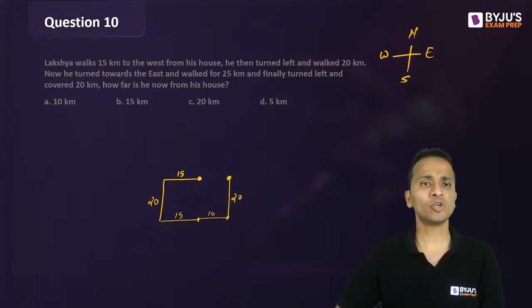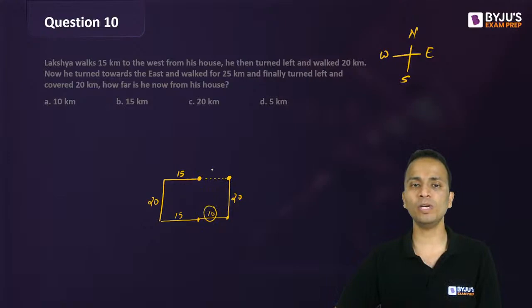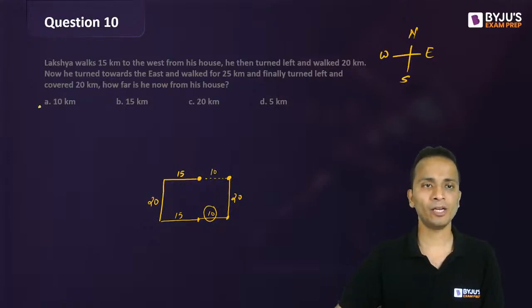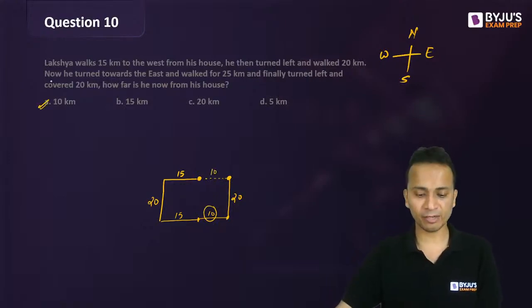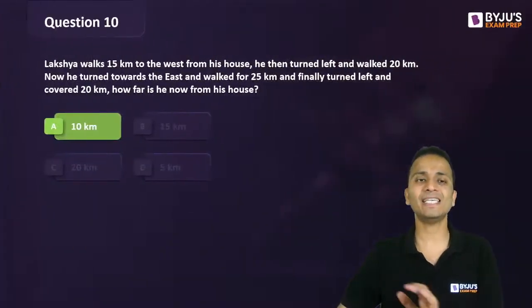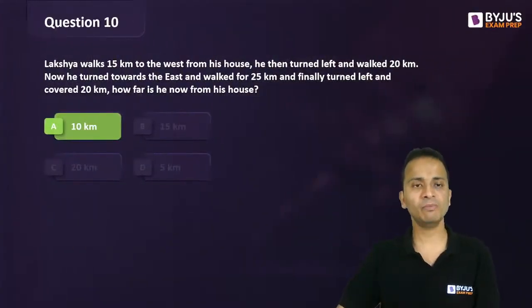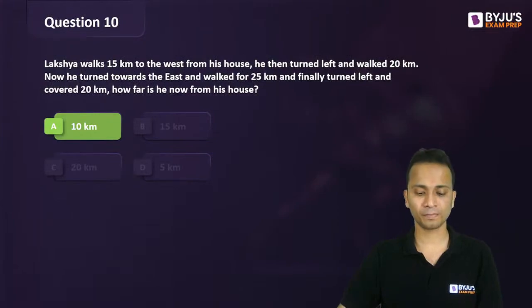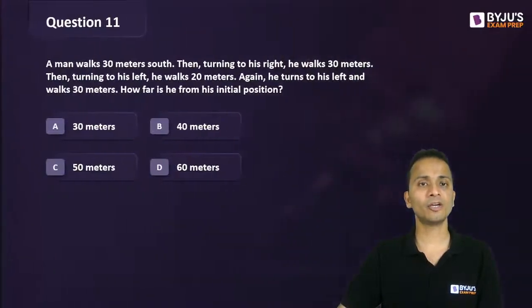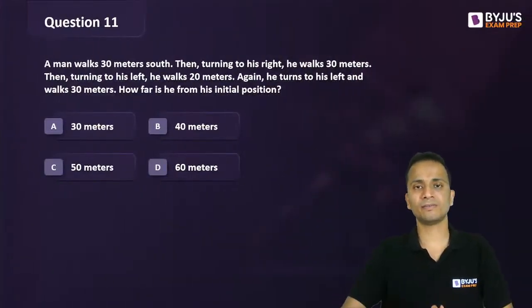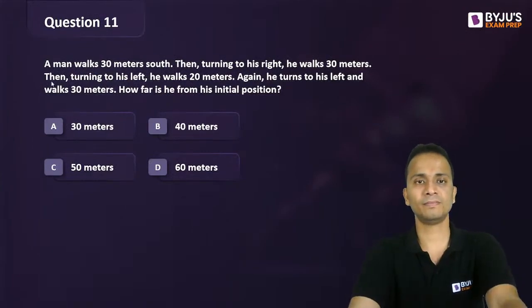Okay. So how far is he now from his house? So we have to find out the length of this dotted line, which is equal to 10 kilometers. So the correct answer here should be 10 kilometers. Option A, yes, it is the correct answer. Let's quickly move towards the next one. Question number 11. 11 is kind of a similar question as we have done just now.